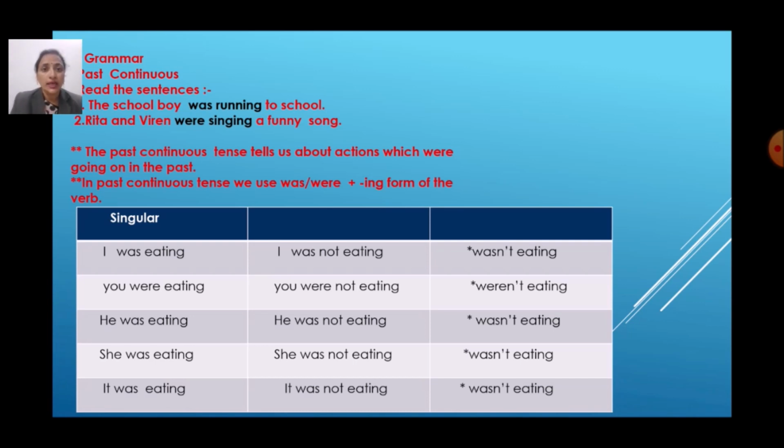Plural means एक से अधिक, more than one, two and more than. Rita and Viren, one boy and one girl. For that we will use were. And the school boy, that is only one boy. That's why we have used here was. The school boy was running to school and Rita and Viren were singing a funny song.